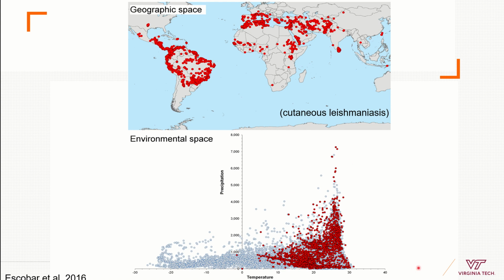So with this we can develop some models to, for example, try to fill some gaps. You can see that here we don't have data, we don't have observations here, we have some gaps because we see gray but not red. So we can reconstruct what are the conditions where transmission of cutaneous leishmaniasis is more persistent, and we can also make predictions.